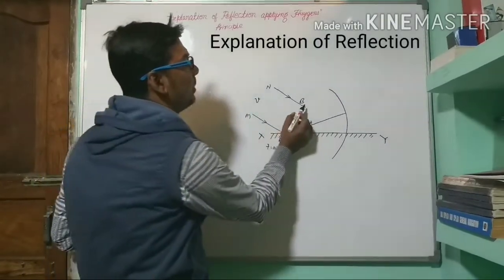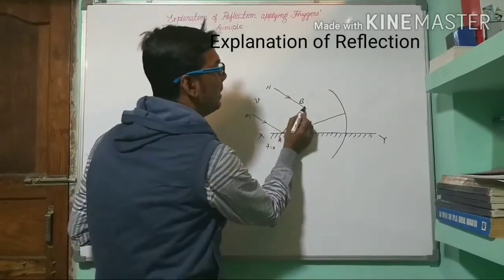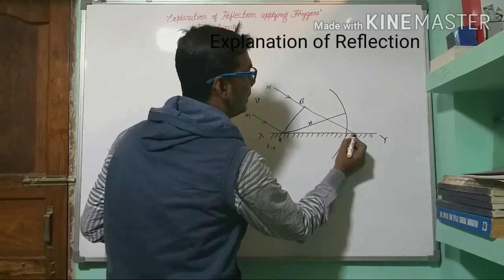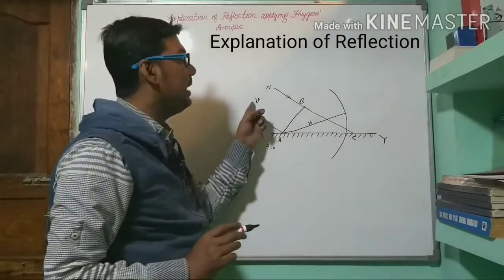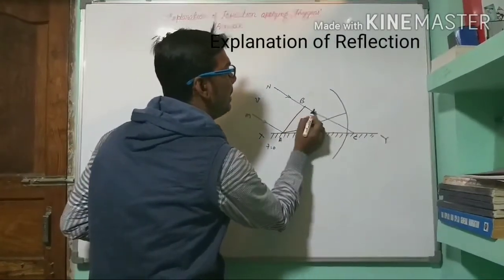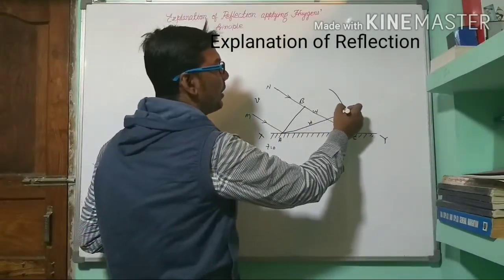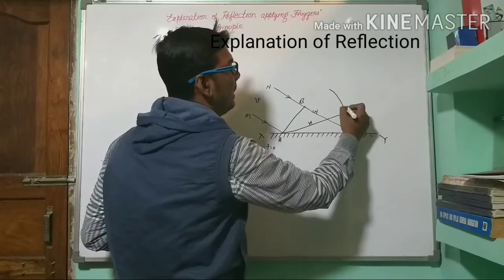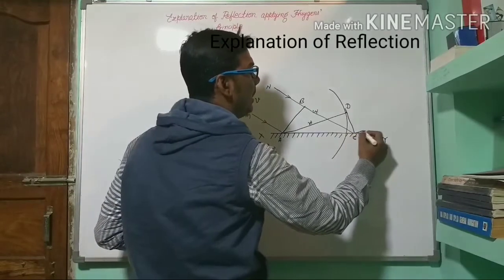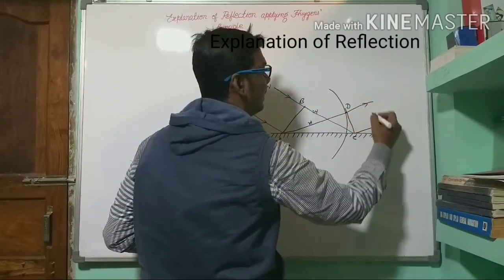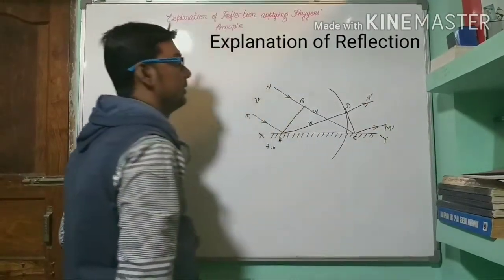At the same time, the point B of the wavefront AB reaches a certain point C of the mirror. Since the velocity of light is v, this distance will also be Vt. Therefore, we obtain a new wavefront here, C, and this point, suppose, is D. And the rays will be like this and like this. Suppose this point is M dash and this point is N dash.